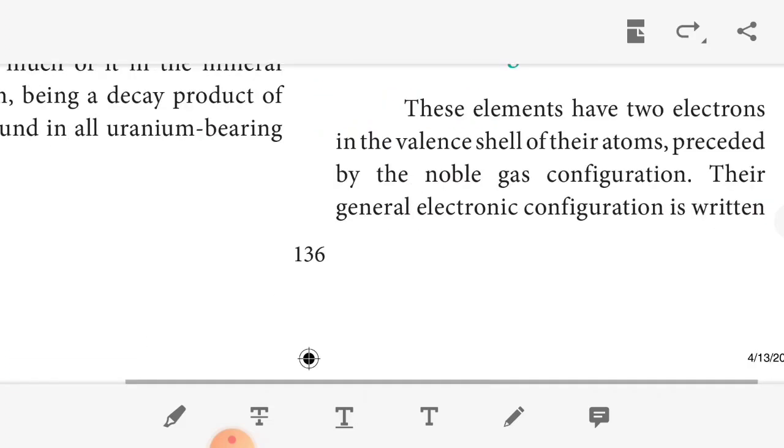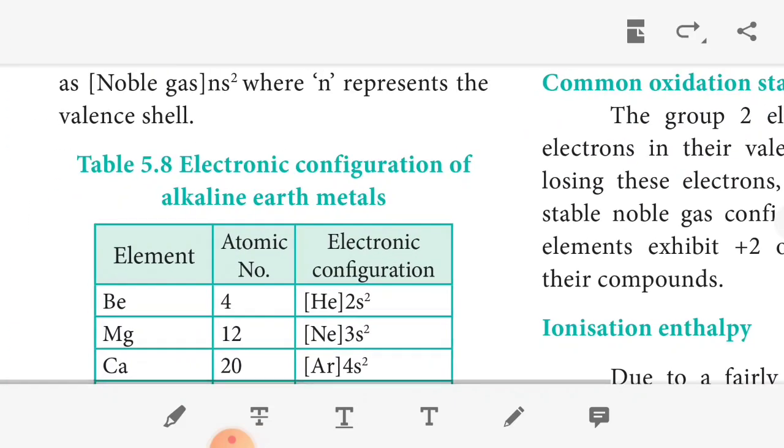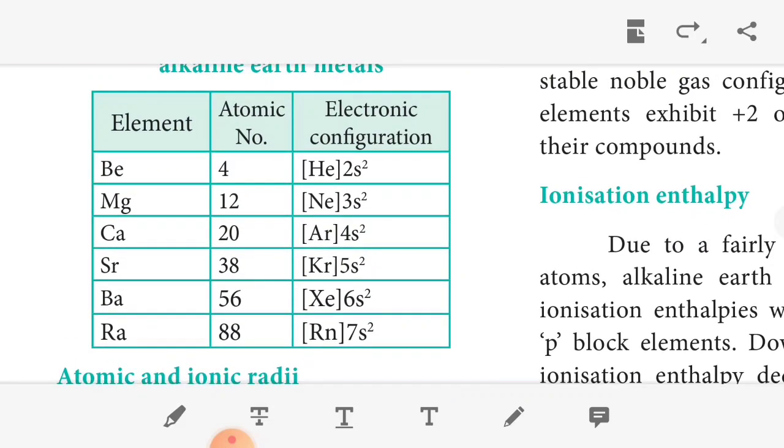The general electronic configuration is written as [noble gas] ns2, where n represents the valence shell. Here the electronic configurations of the alkaline earth metals, beryllium to radium, with the atomic numbers of beryllium, magnesium, calcium, strontium, barium, and radium.